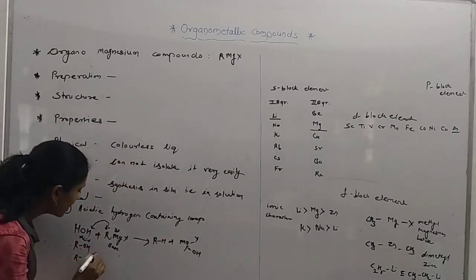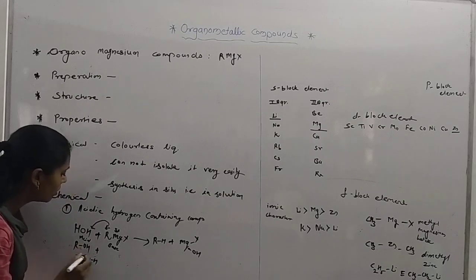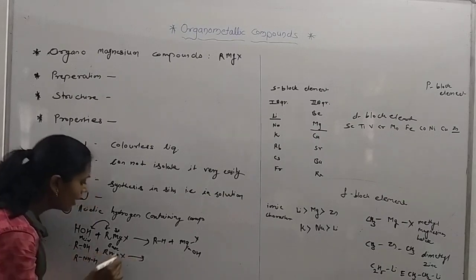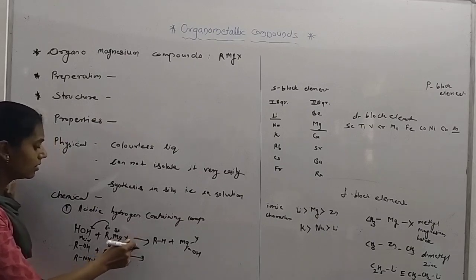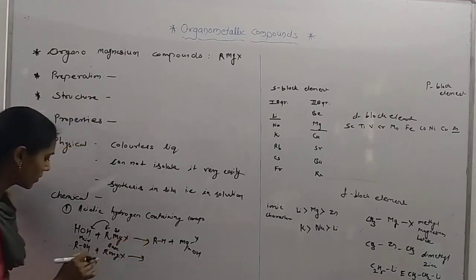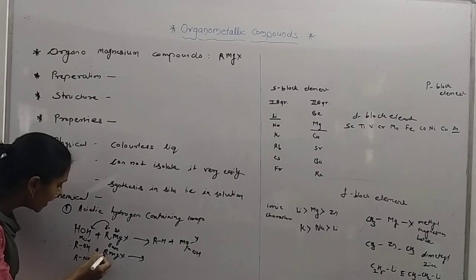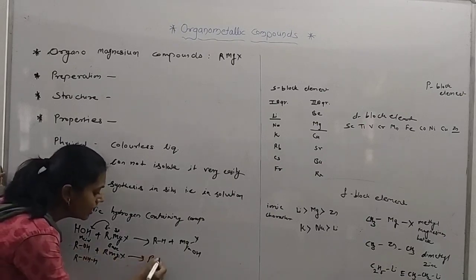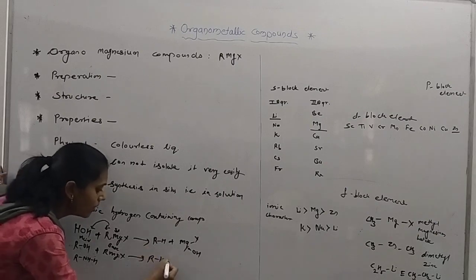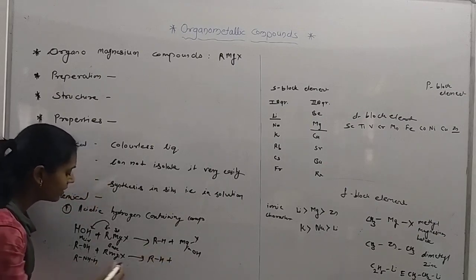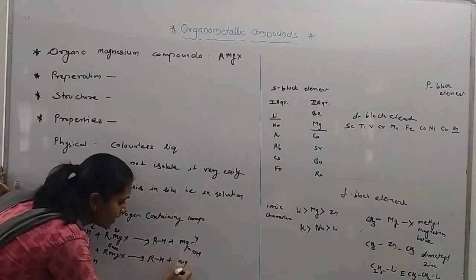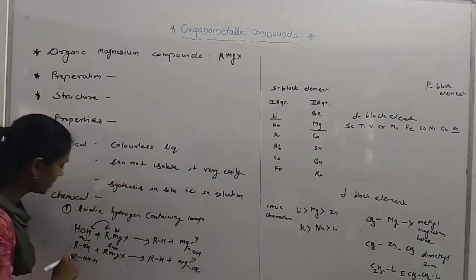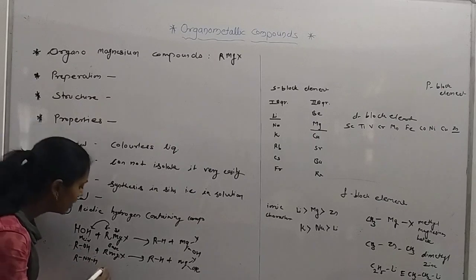It is the same case with alcohol. When RMgX reacts, this negatively charged R abstracts the hydrogen. In each case there is an alkane, but its side product is different. What is the side product? Here MgX and OR.